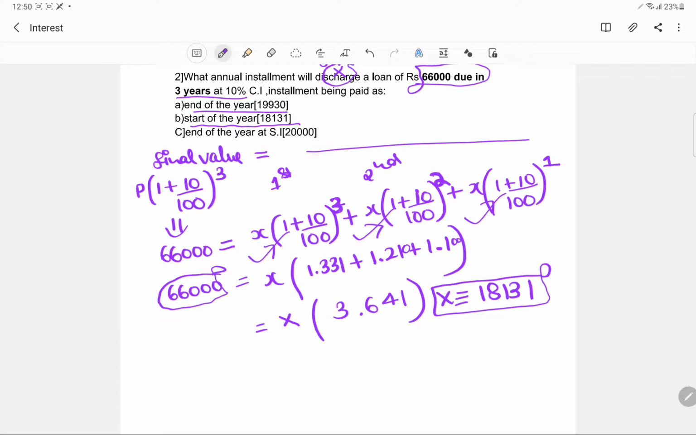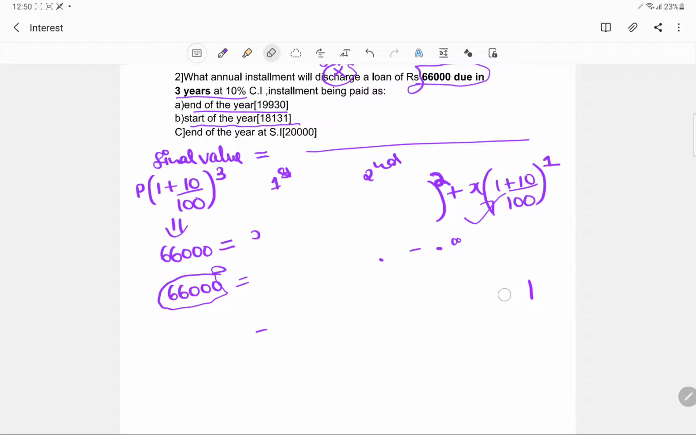Okay, on similar lines, let's try and see this now. We'll make changes to this only, to basically show you how standard the formula is. Okay, so now let's try and see this.